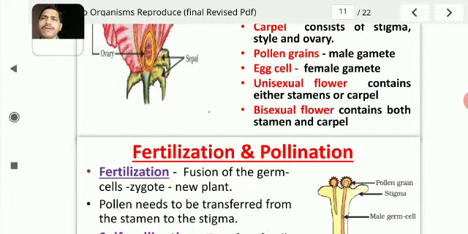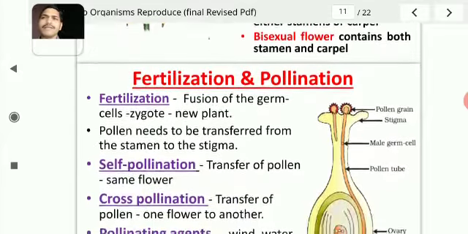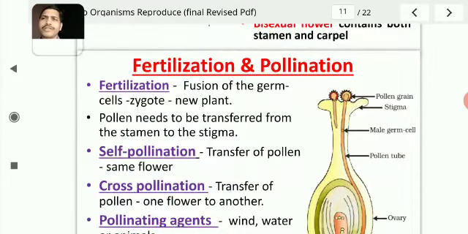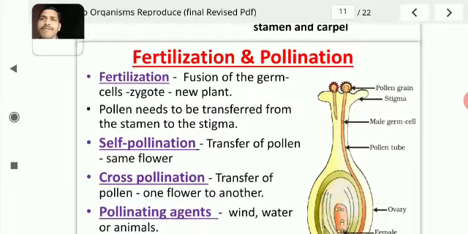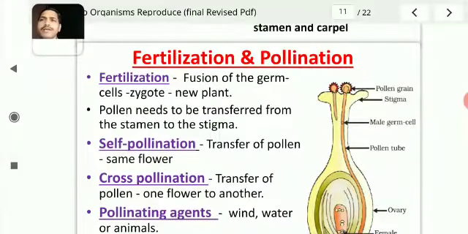Now let us discuss fertilization and pollination. What does fertilization mean? Fertilization means fusion of germ cells, zygote, to form a new plant. That is, fusion of male and female gametes is known as fertilization.